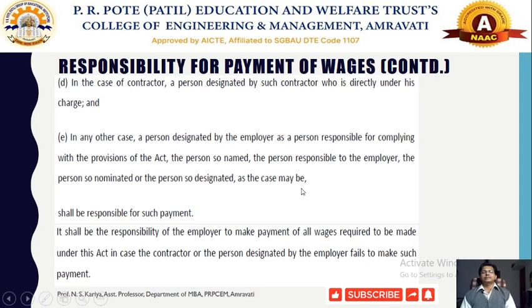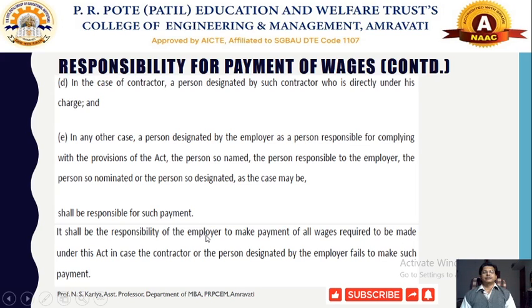In case of any principal employer, in general we will call them the employer. The employer can nominate any particular person who can disburse the payment of wages to the particular group of employees working under the factories. That person will be treated as an employer in this case.